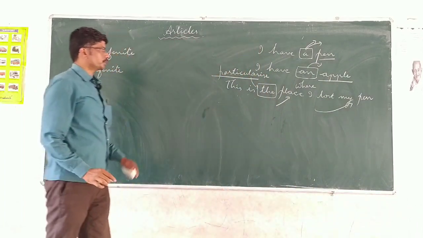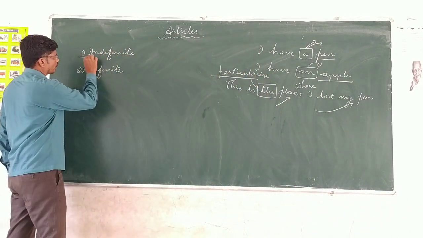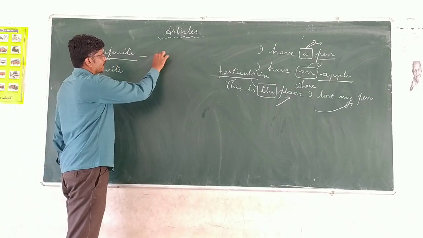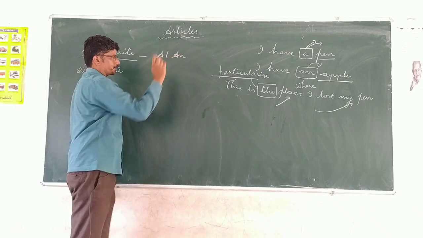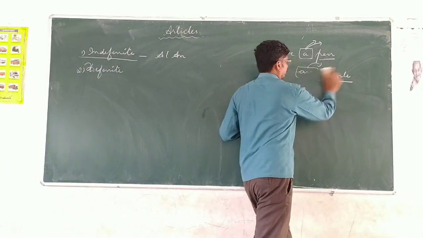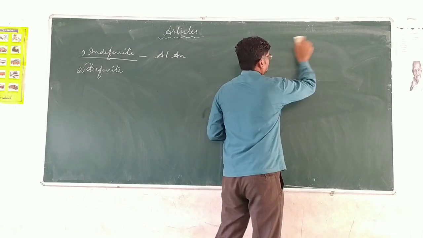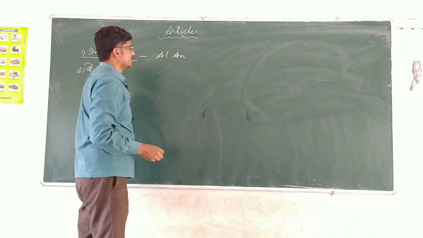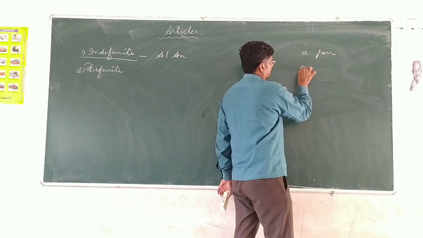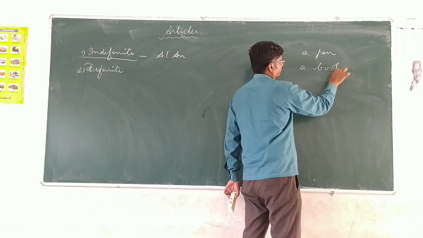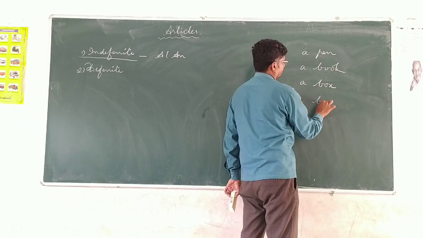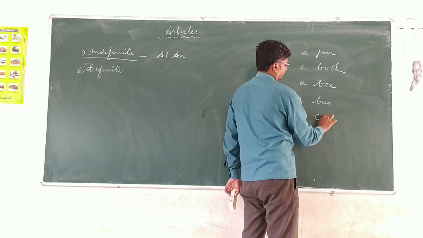Let us discuss indefinite articles in this video. As you know, there are two: one is a, the other one is an. Let us see this example. A pen, a book, a box, a bus, a car.